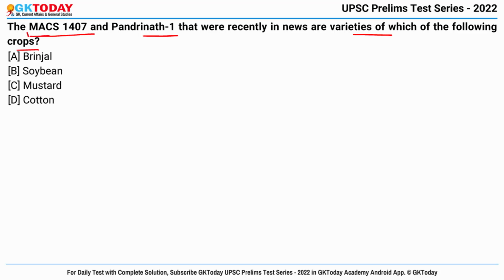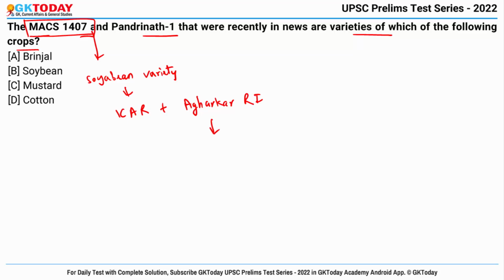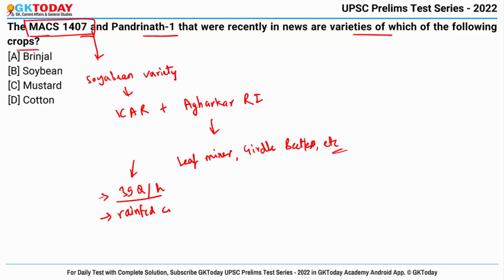First of all, talking about MAX 1407, it is a high yield soybean variety that has been developed by the Indian Council of Agricultural Research and Agharkar Research Institute, that is resistant to major soybean pests like leaf miner, girdle beetle, etc. Basically, this soybean variety gives 39 quintals per hectare, making it a high yielding variety. Also, it is suitable for the rain-fed conditions of northeast India.